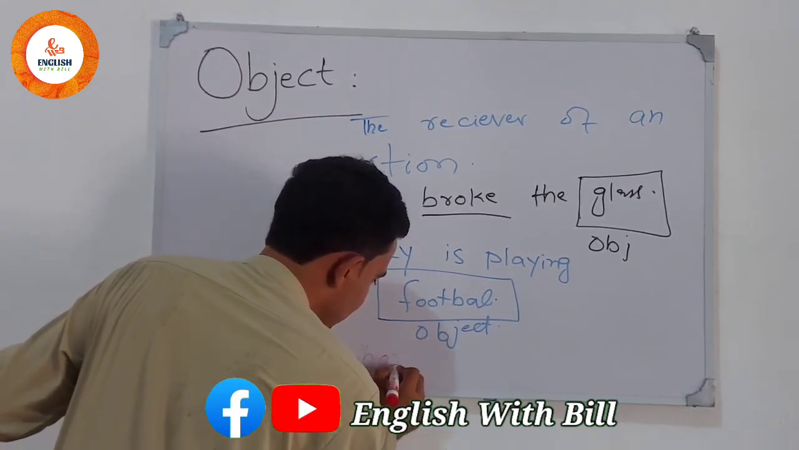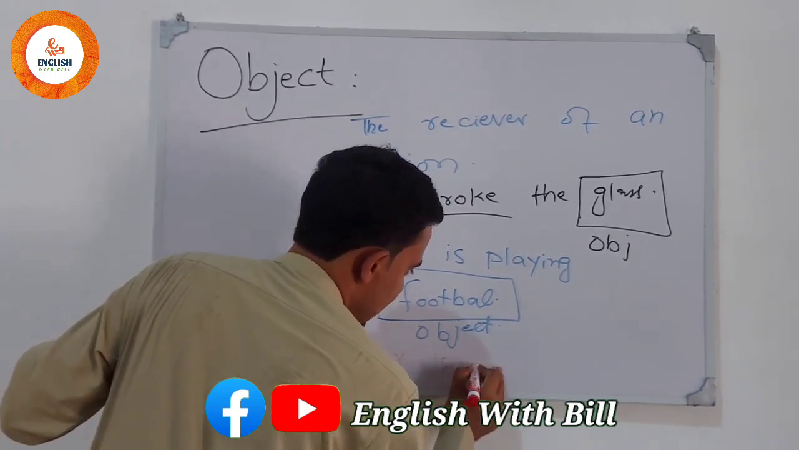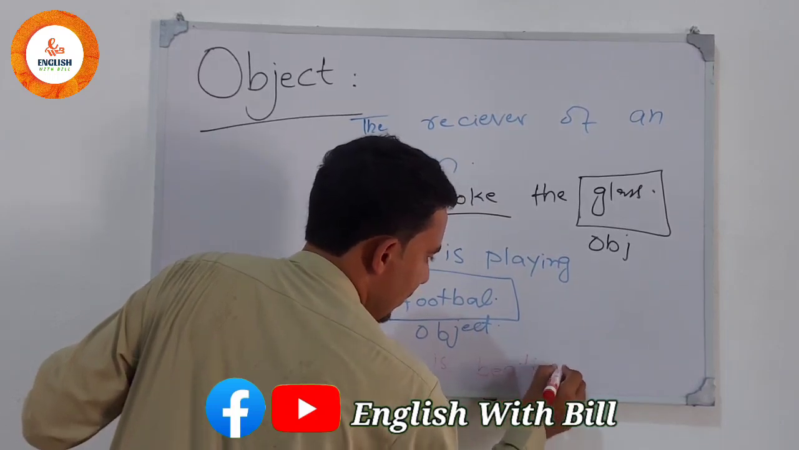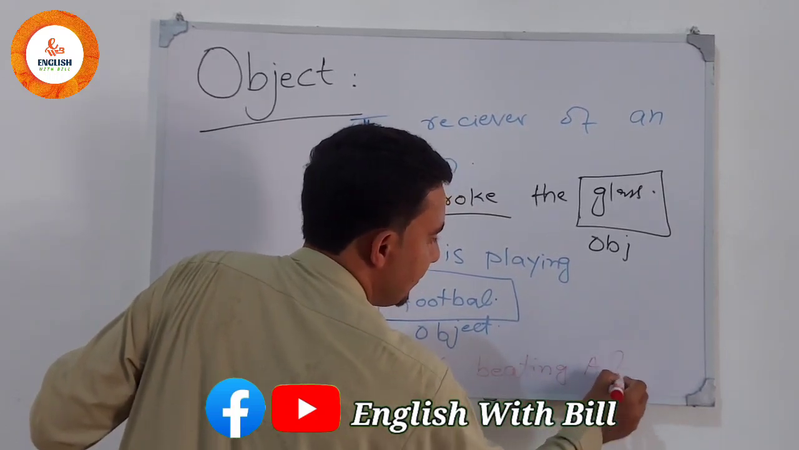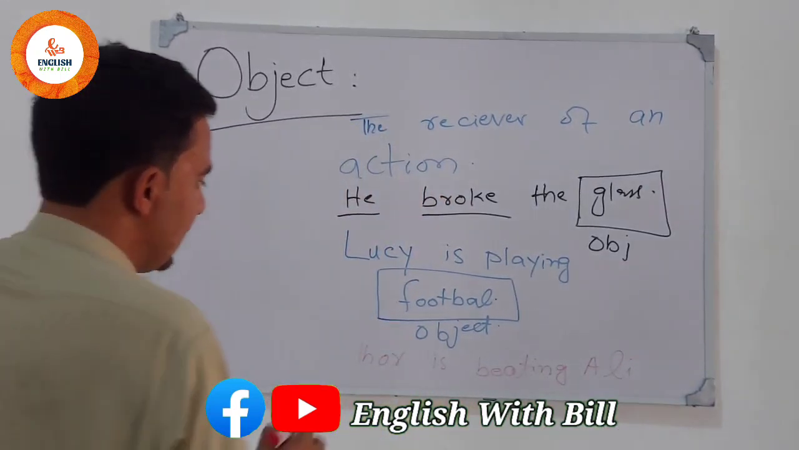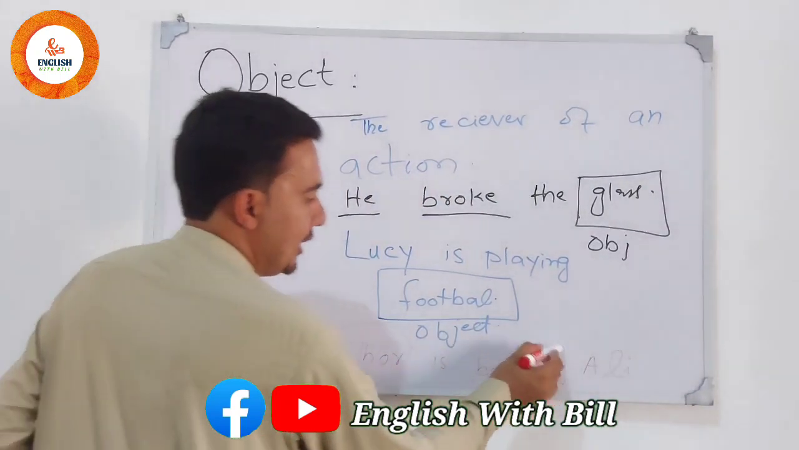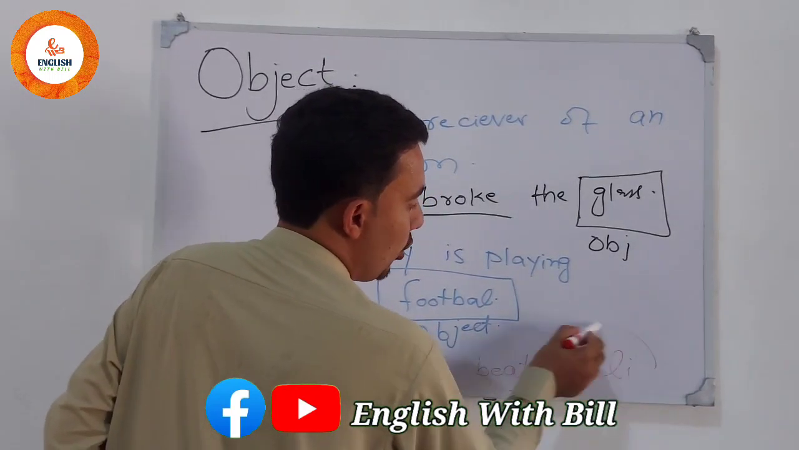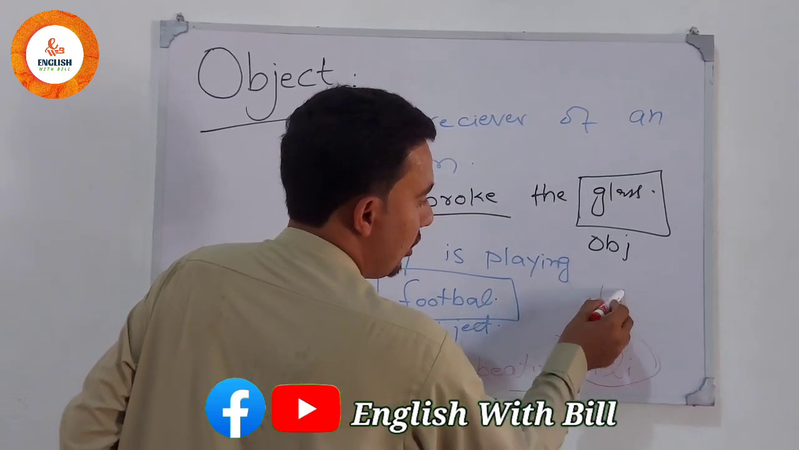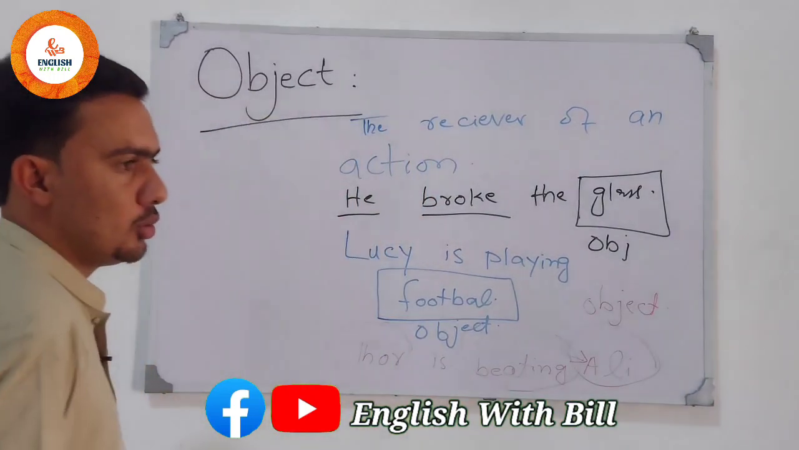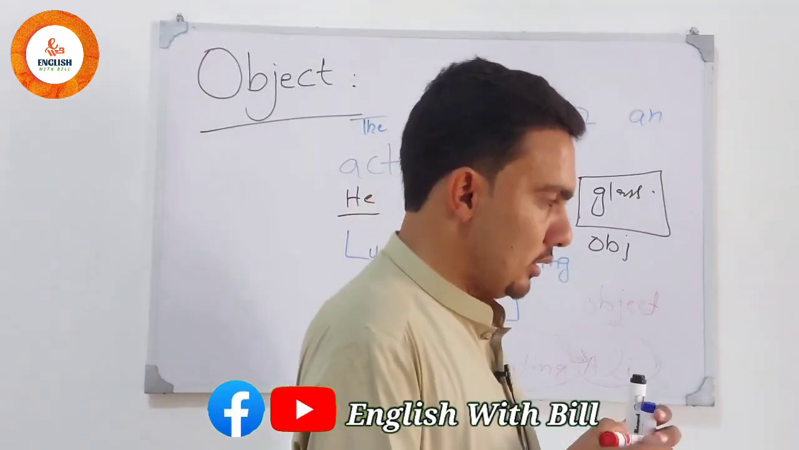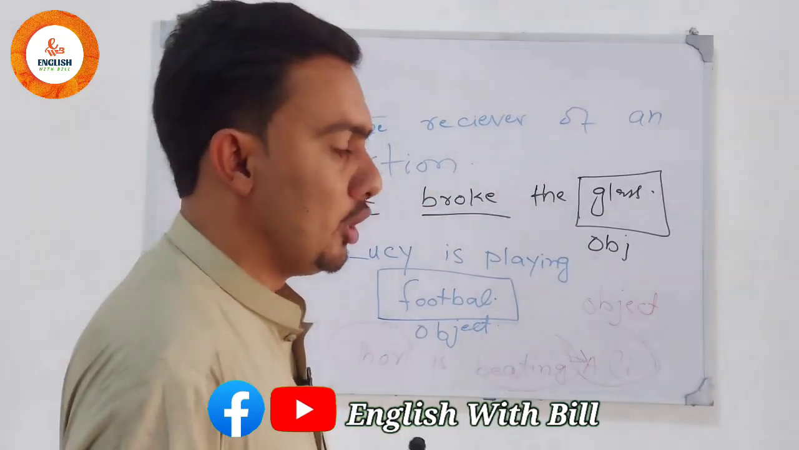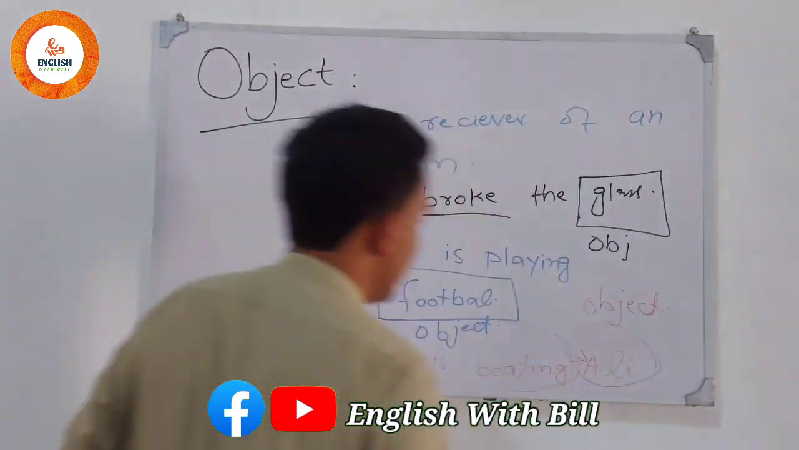Thor is beating Ali. Now Thor is the subject, beating is the action, and किस पर काम हो रहा है? रिसीवर कौन है? वो है अली. So Ali is our object. So this is the simple view of object, which is the receiver of an action. We call it object.